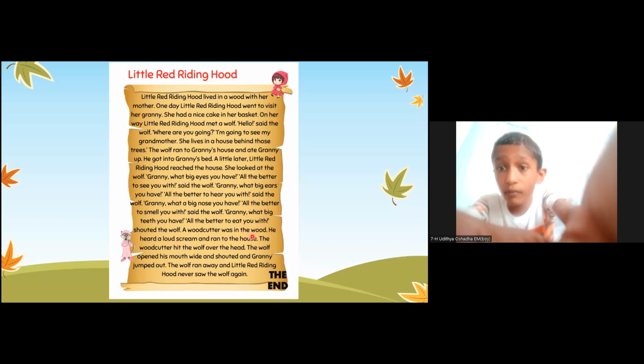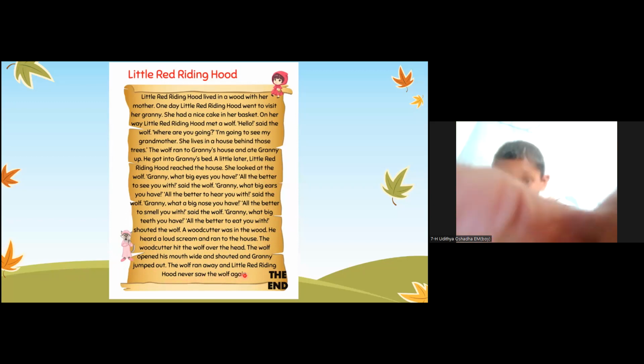A woodcutter was in the wood. He heard a loud scream and ran to the house. The woodcutter hit the wolf over the head. The wolf opened his mouth wide and shouted, and Granny jumped out. The wolf ran away, and Little Red Riding Hood never saw the wolf again.